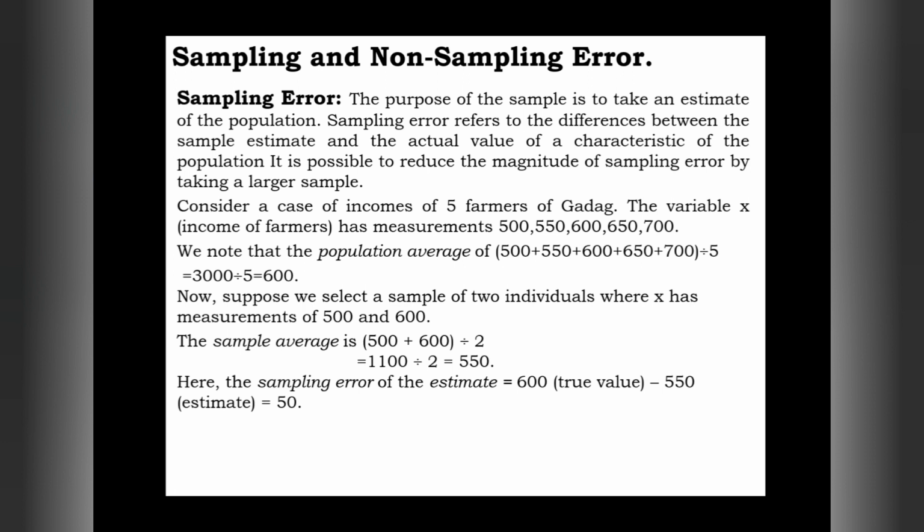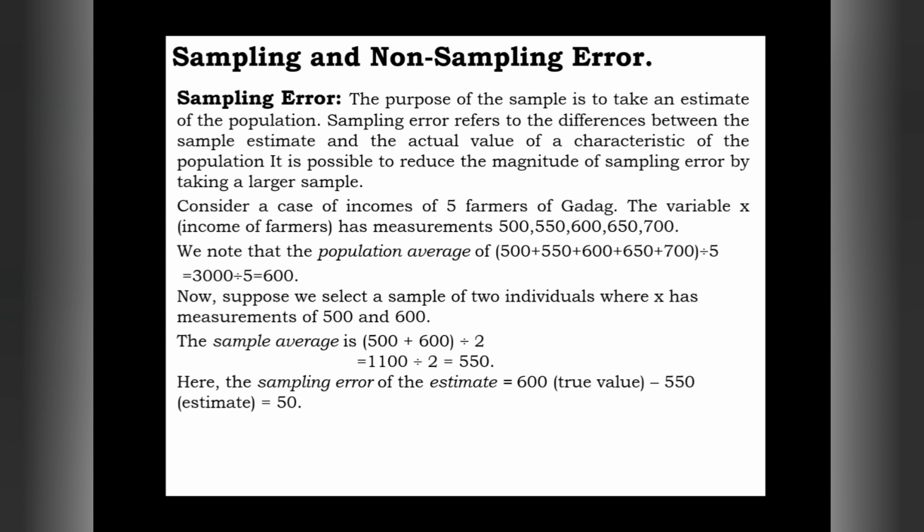If we divide that total income by the 5 farmers, we get 600. So that 600 is the average income of each farmer.